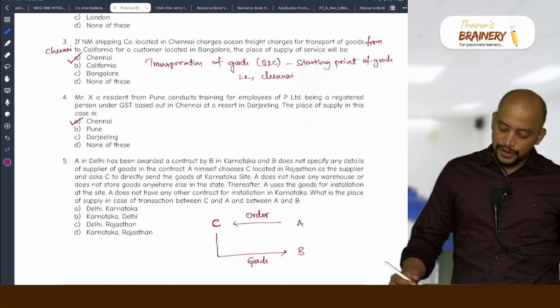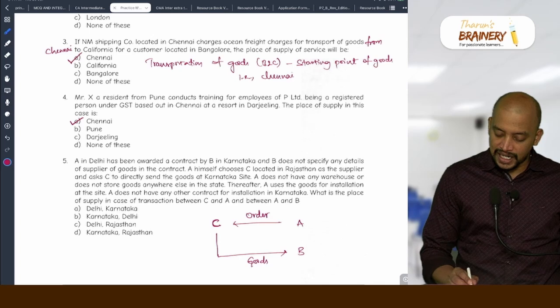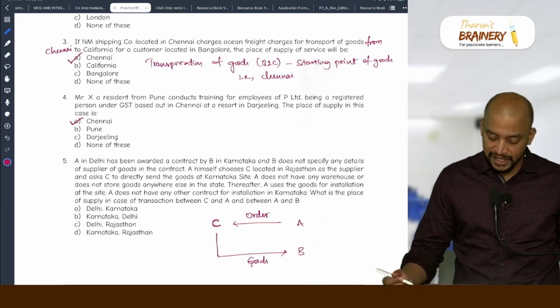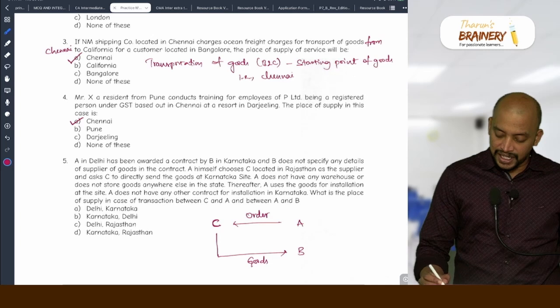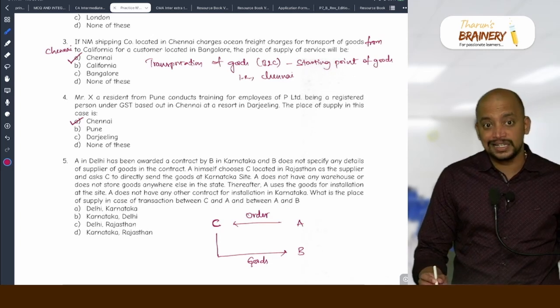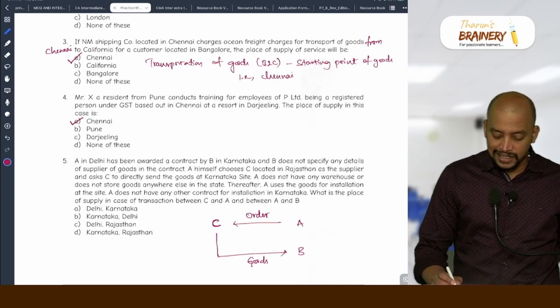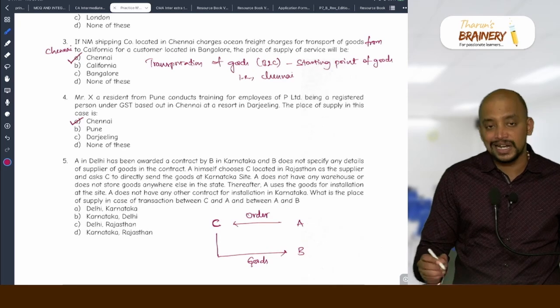A. So C, located in Rajasthan, as a supplier, is asked by A to directly send the goods to the Karnataka site. A does not have any warehouse or store goods anywhere else in the state. Thereafter, A uses the goods for installation at the site. Okay. A does not have any other contract for installation in Karnataka. What is the place of supply between C and A?